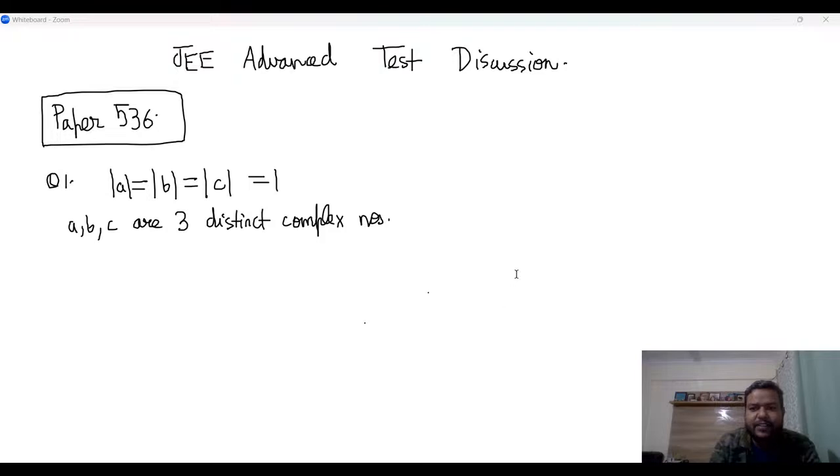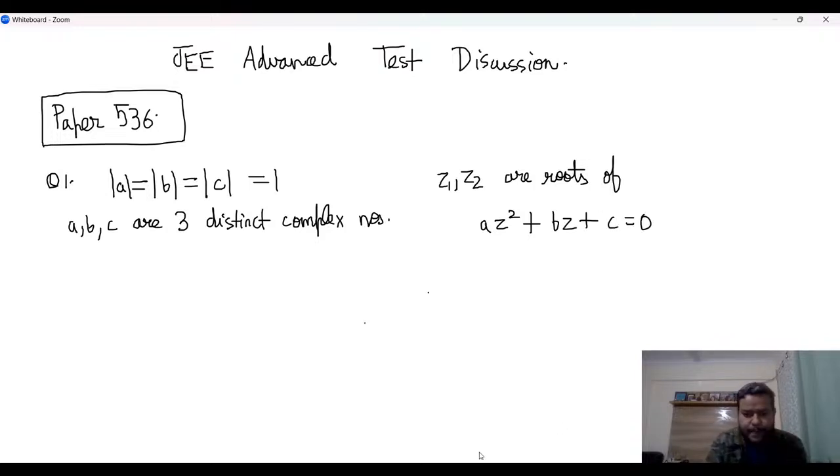He is saying z1 and z2 are roots of az square plus bz plus c is equal to 0, right? With mod of z1 equal to 1. It is given that mod of z1 is equal to 1.